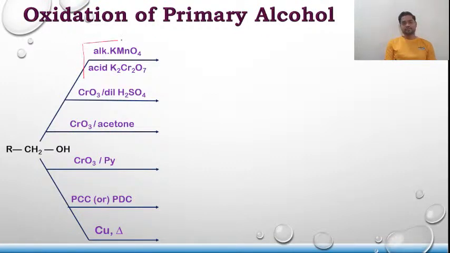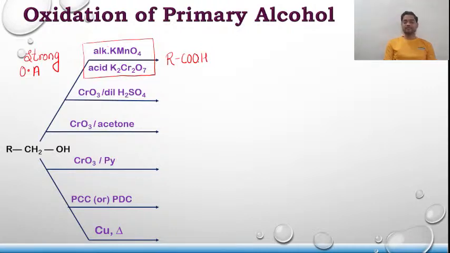Alkaline KMnO4, acidified K2Cr2O7, HNO3. These are the oxidizing agents which are termed strong oxidizing agents, and they convert your alcohol directly into carboxylic acid.